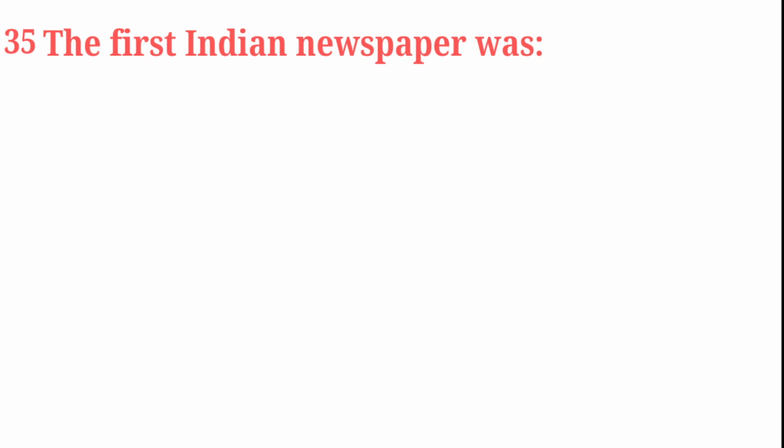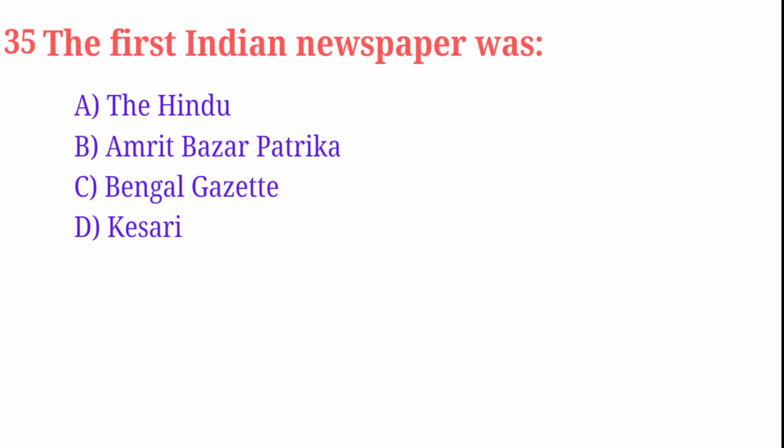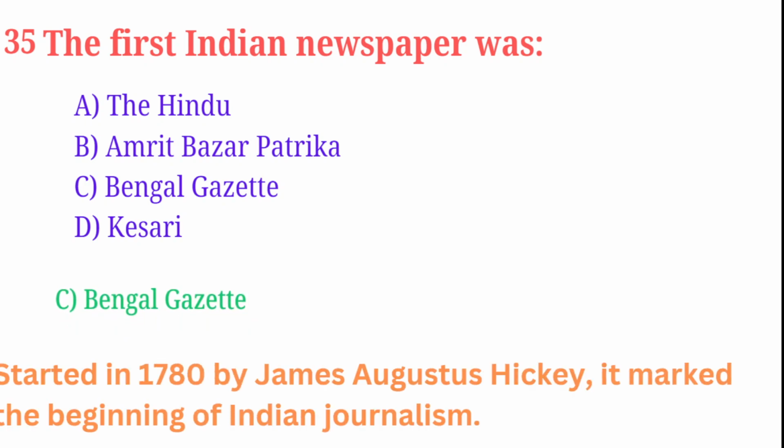The first Indian newspaper was: The Hindu, Amrit Bazar Patrika, Bengal Gazette, Kesari. Correct answer is Bengal Gazette. It was started in 1780 by James Augustus Hickey. It marked the beginning of Indian journalism.